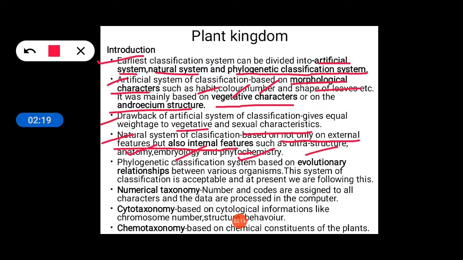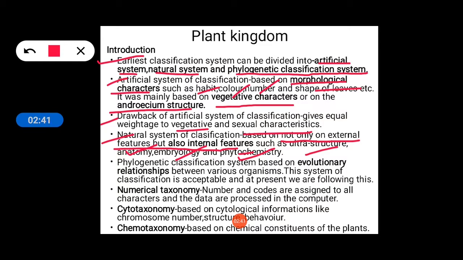Now, what is ultrastructure? Ultrastructure is the very minute structure of organisms that can be viewed only with high magnification power. Okay, that is ultrastructure. And what is anatomy?